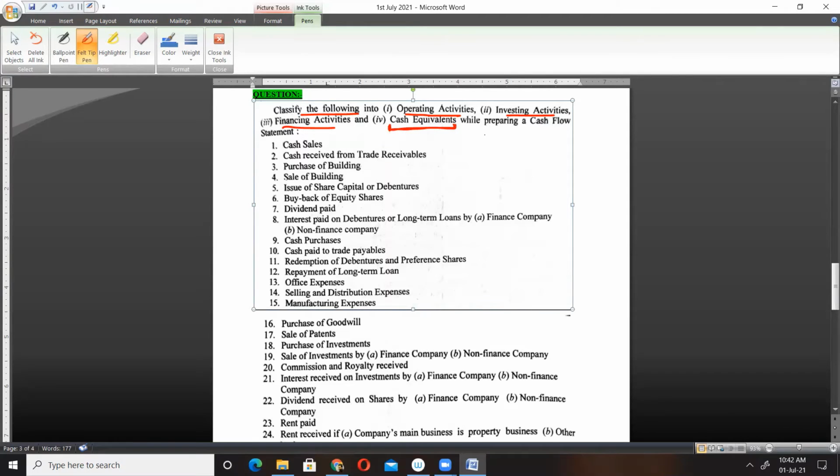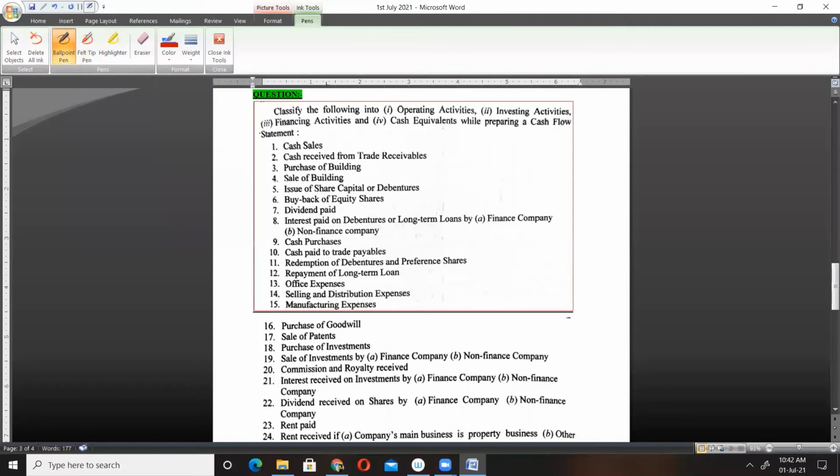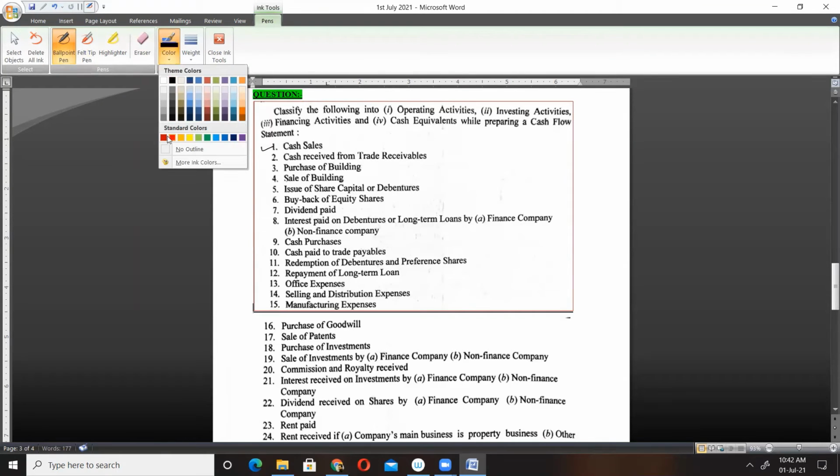Chalo, while preparing the cash flow statement, you need not worry. You just have to identify these items as operating, investing, and financing. So we'll be doing this one by one. Firstly, we have cash shell. Let me know, cash shell will be classified as what? Operating, investing, financing.